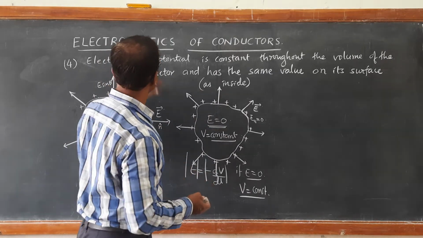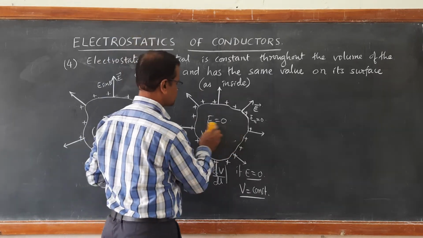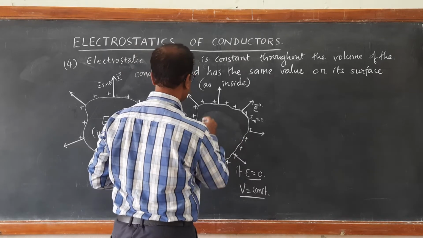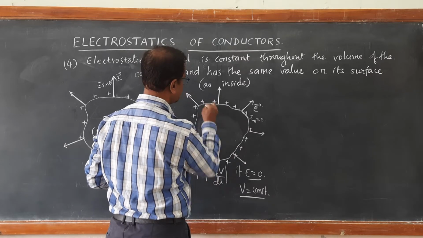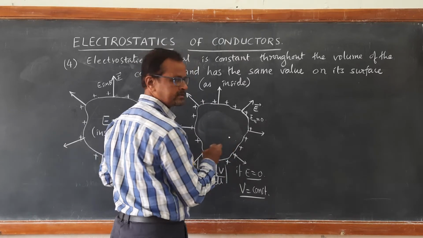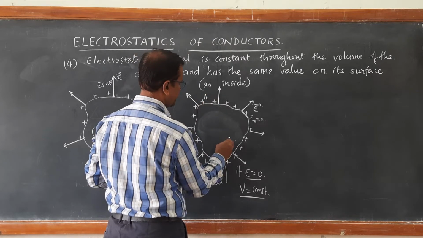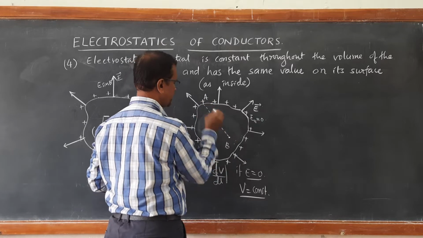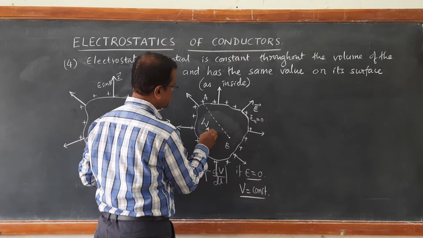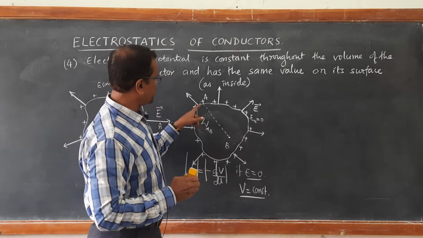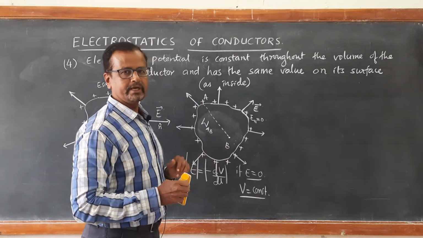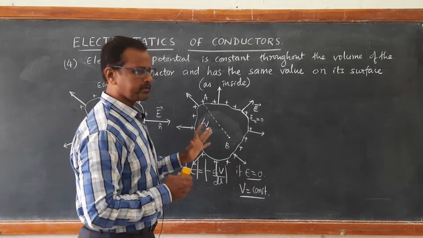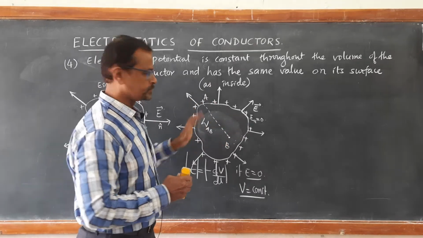What happens inside the surface? This can also be observed from this point. Let us say we are bringing a charge from here to inside. Let us say this is a point A and this is point B. We want to move this charge from A to B. Then we call the work needed to be done in moving the charge from A to B as WAB. Let us calculate the work done in moving from A to B. We are considering the charged conductor.